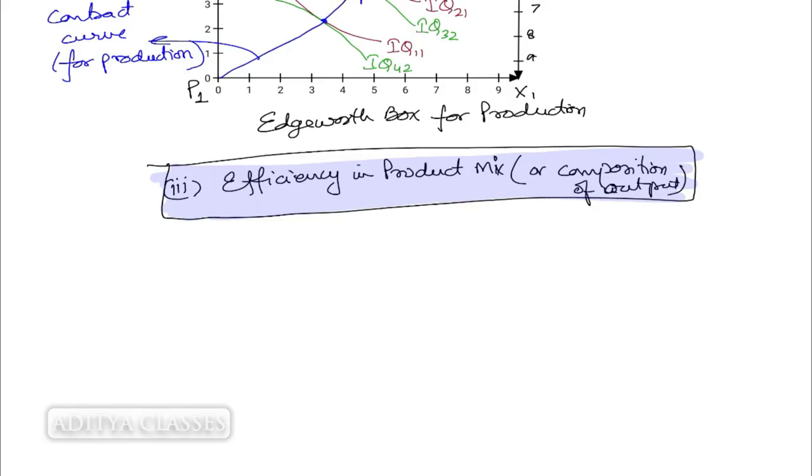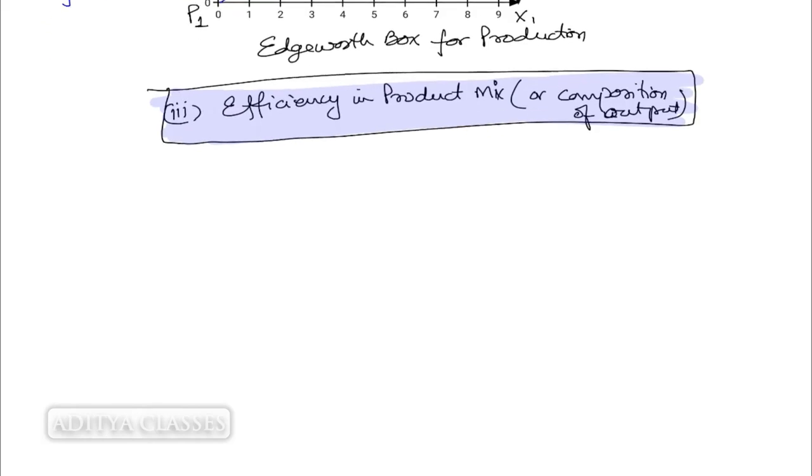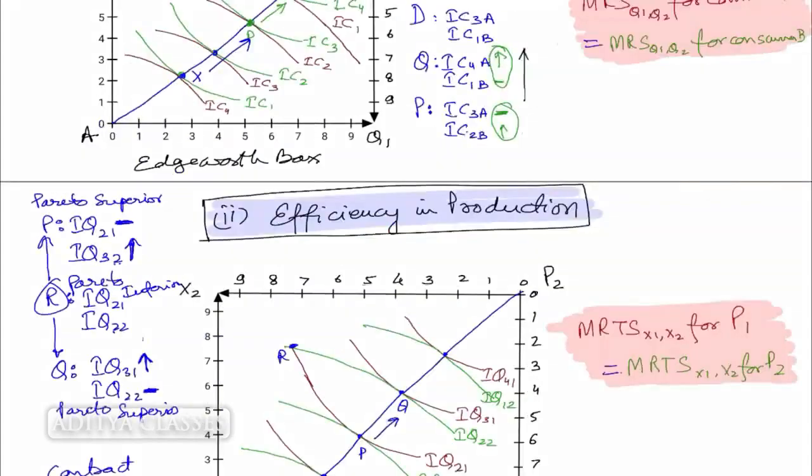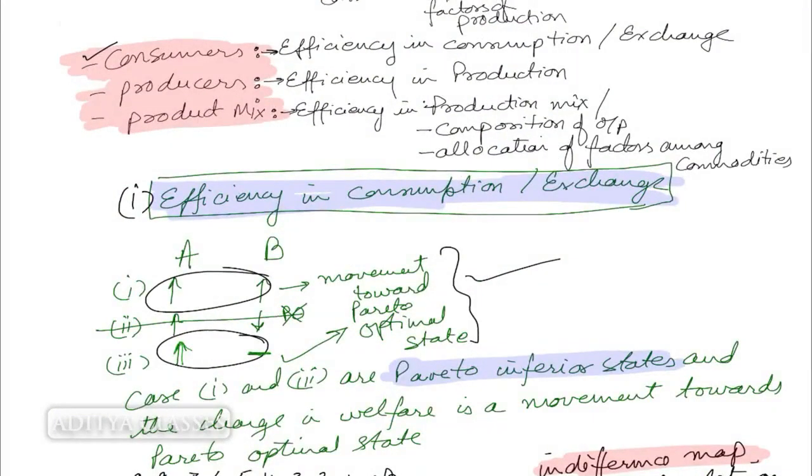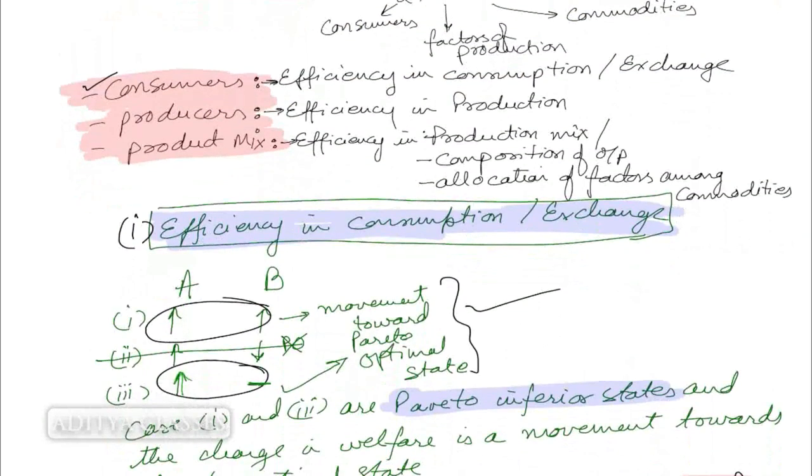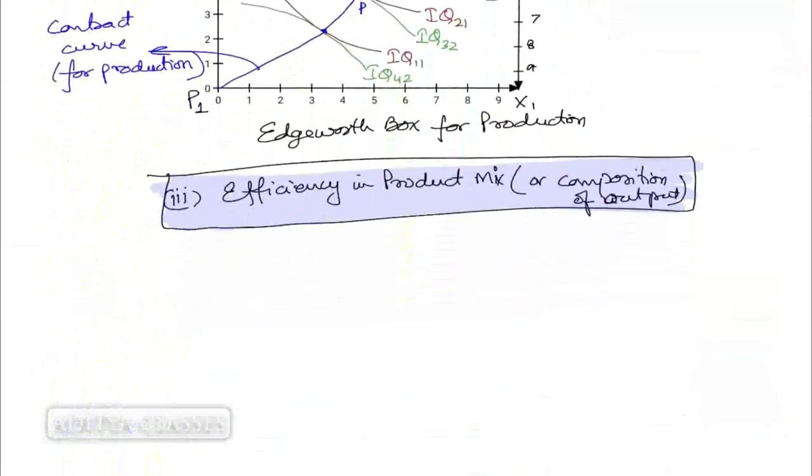So here we start our third condition. We have talked about Pareto optimality from the perspective of consumers. We have talked about Pareto optimality from the perspective of producers. Now let us talk of Pareto optimality from the perspective of product mix. What do the producers produce? What quantities of each of the products are they producing? Let us go ahead and delve into it.